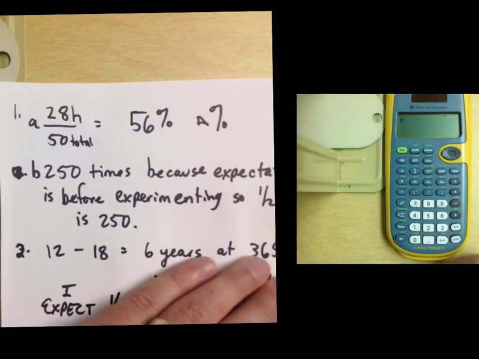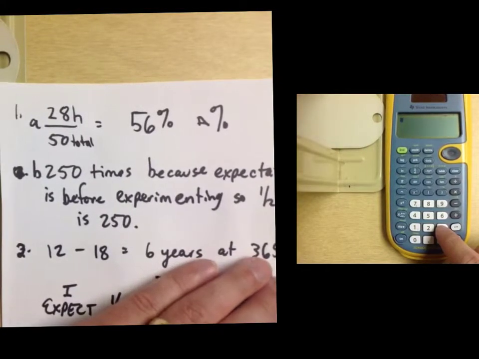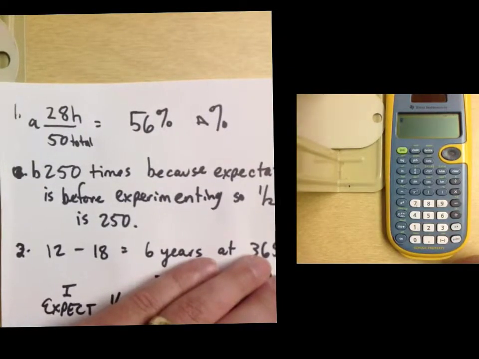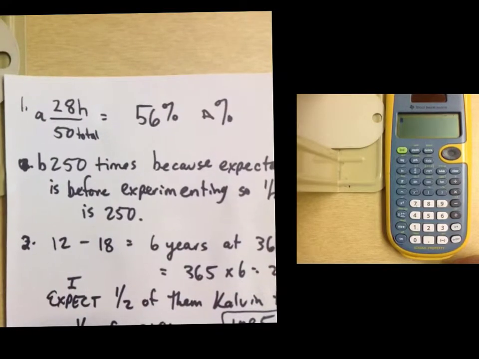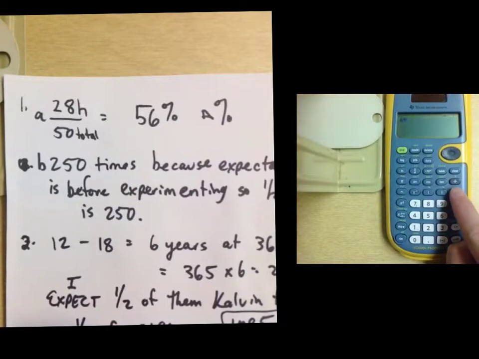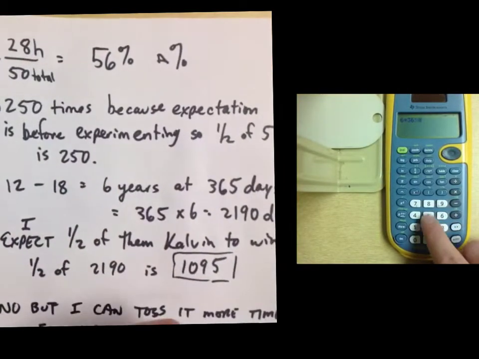Okay? Number 2 says Calvin tosses a coin to determine his breakfast cereal every day. He does this from his 12th birthday to his 18th. So if you go from his 12th birthday to his 13th, that's 1 year, to his 14th is 2, 15th is 3, 16th is 4, 17th is 5, and up to his 18th birthday, that's 6 years. Got to be careful with that. You don't want to go 12, 13, 14, 15, 16, 17, 18, and get 7 years counting his 18th birthday. So you got to be careful. 6 years.